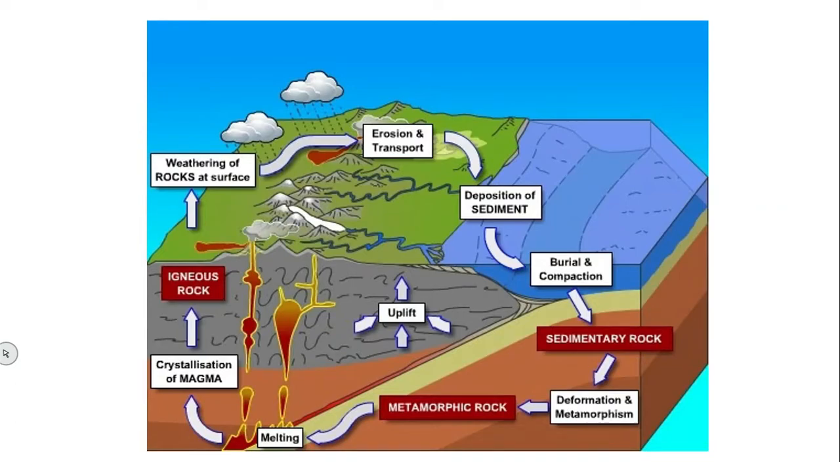So I hope you understood the rock cycle. One rock will form another rock. This slide also tells the same thing. You can see, we will start from here. Magma, crystallization, that will form igneous rock. Igneous rock will weather, and that weathering will lead to erosion and transportation, and there will be deposition of that weathered rock sediments.